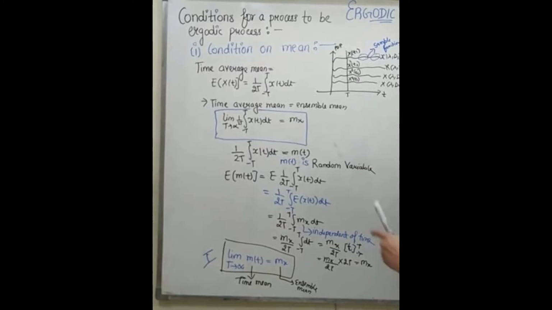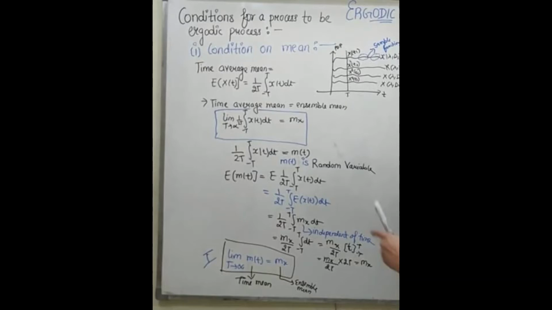Whereas the second condition is time average mean. Take mean at a random time, as shown in the graph, by calculating the average for different times. As the first condition implies, the time average mean is equal to the ensemble mean.